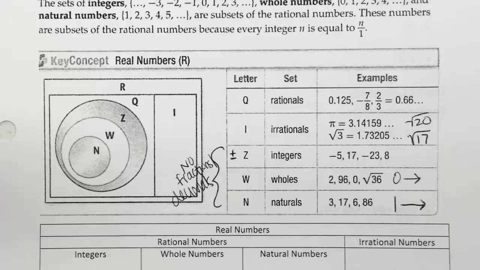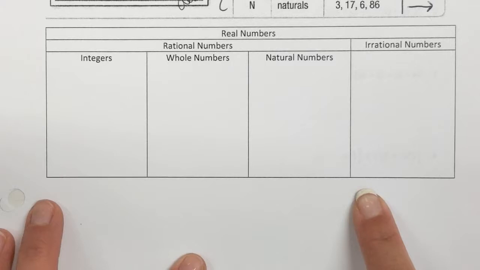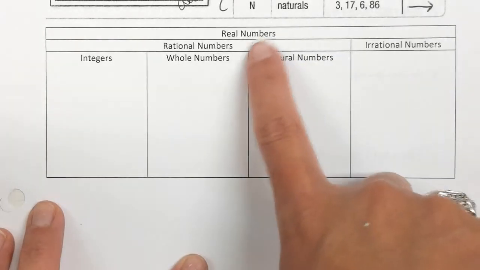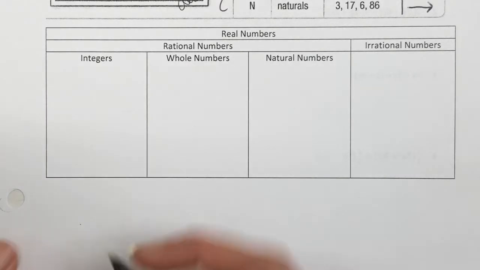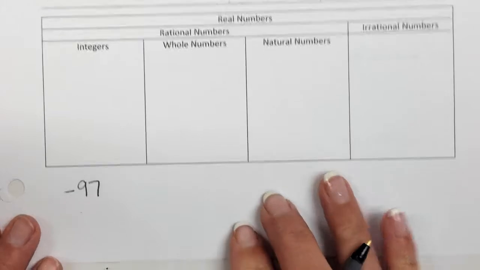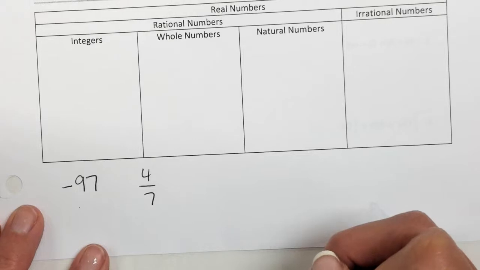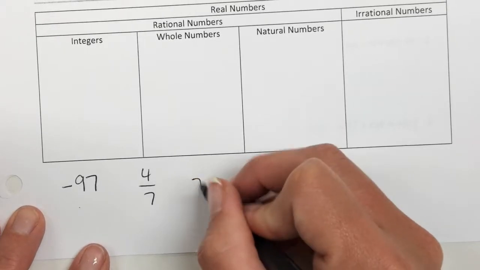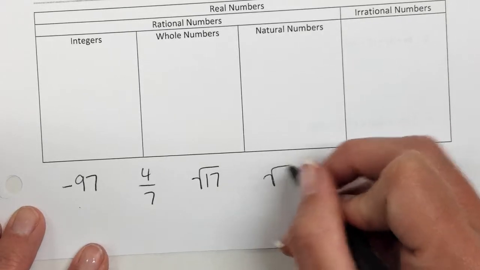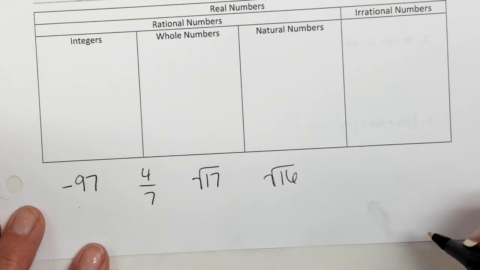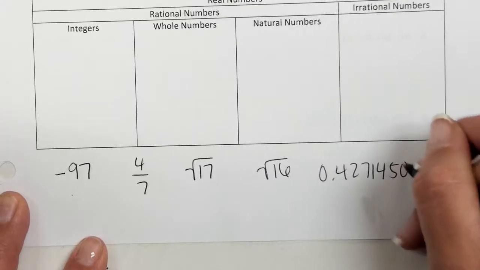Alright, what I'm going to do is I'm going to write 5 different numbers down at the bottom, and I want you to write them too. And then we are going to put whatever box they apply to. So if they're real, rational, integer, whole, natural, or irrational. So write these 5 numbers down. -97, 4/7, square root of 17, square root of 16, and 0.427145092...